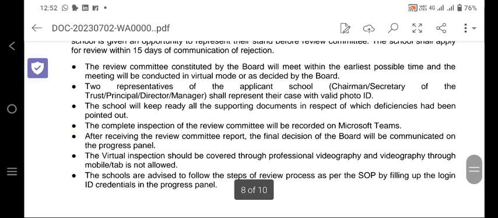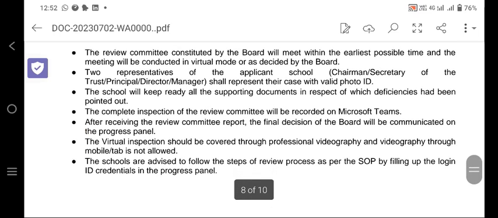What are the criteria of the review committee? The review committee constituted by the board will meet at the earliest possible time, and the meeting will be conducted in virtual mode. Very important. It will not be conducted in physical mode. It will be on virtual mode.